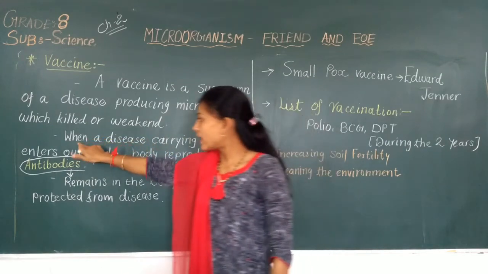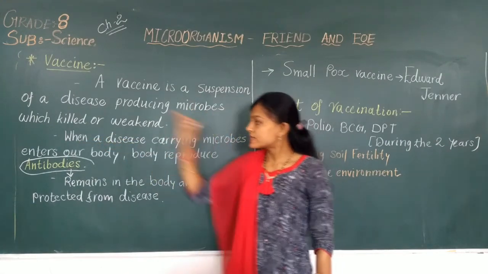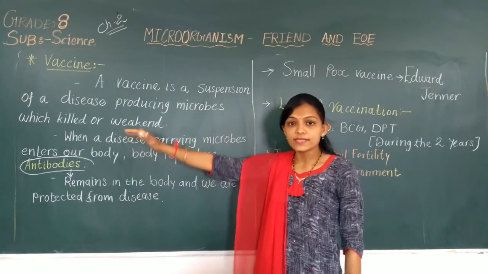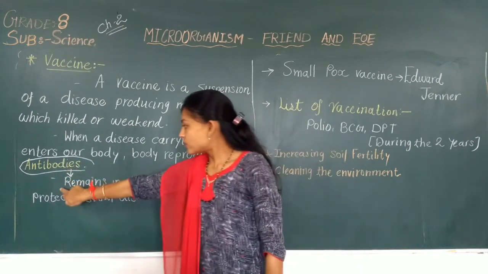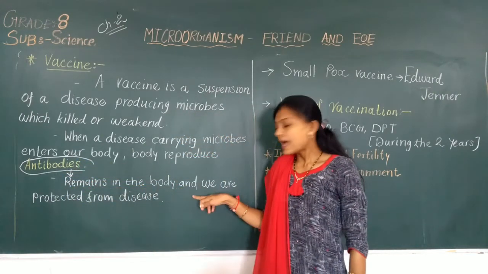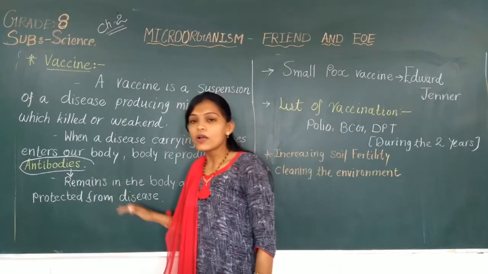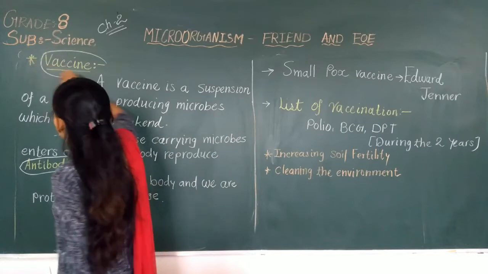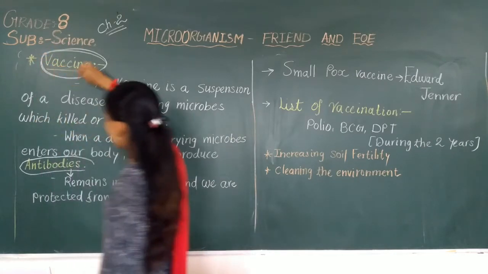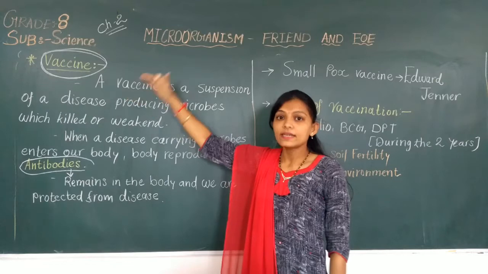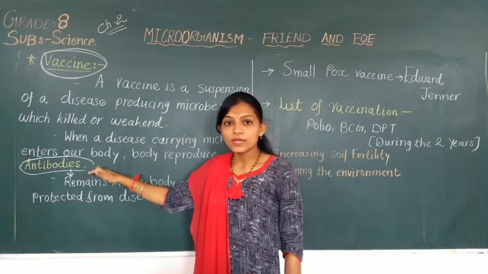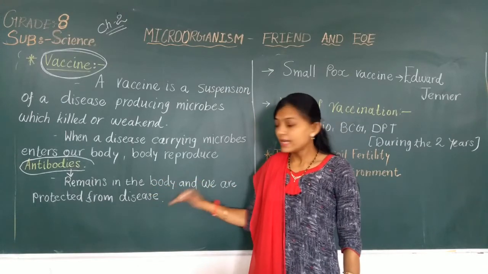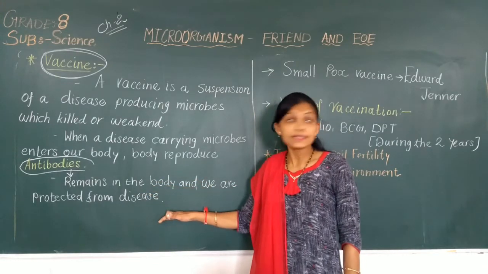Again I am repeating, when disease carrying microbes enter our body, it reproduces antibodies. These antibodies remain in the body and we are protected from disease. This is the main work of vaccination. Why is vaccination needed for our body? Vaccination creates antibodies, and these antibodies remain in the body and protect against the diseases.